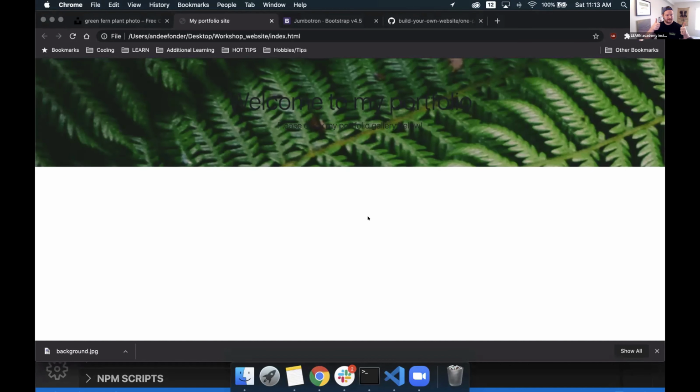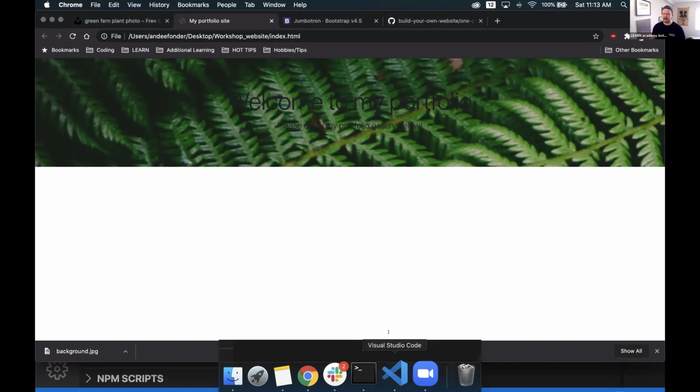Cool. Let me share my screen again. All right, you guys can see everything? We're good? Excellent. Cool. So we made our changes. We put images to our background, but the image is gigantic. So that might be a bit of a problem. There's a few things that we can do in order to fix this.